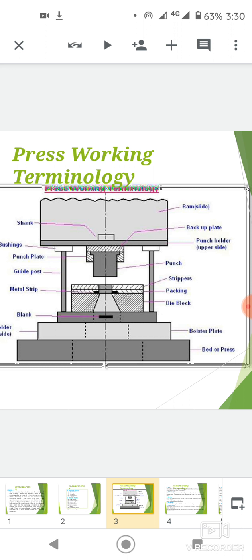Punch holder is to hold the punch. This is also called the upper holder. And the ram supports and holds the punches.